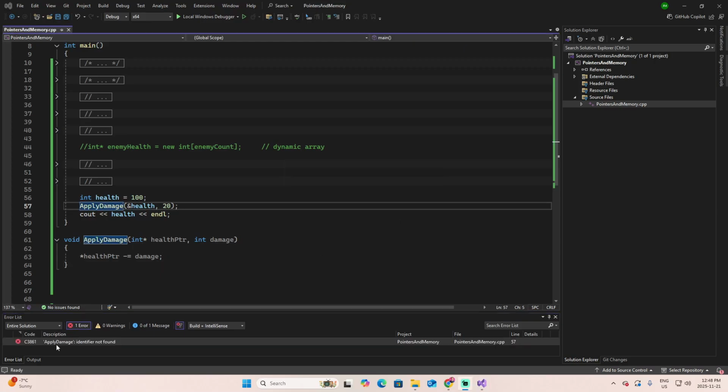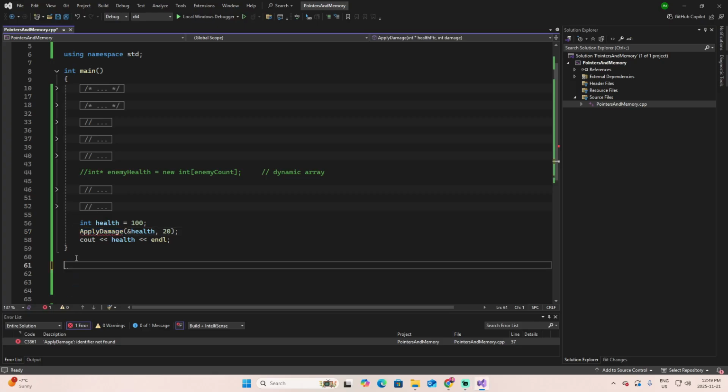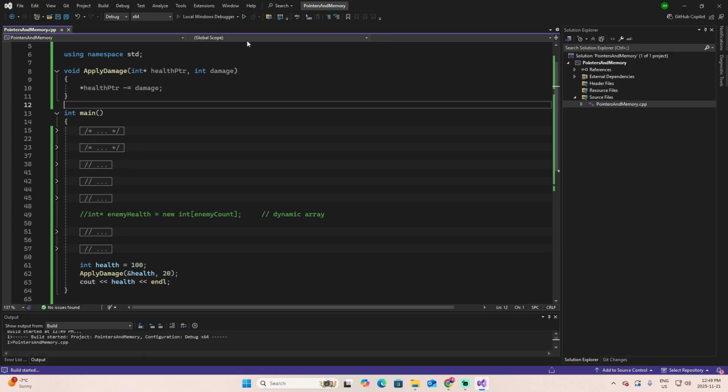When you find this error that says applyDamage identifier not found, it is a silly error that I make sometimes in C++. It's because you are calling applyDamage from the integer main, but the compiler doesn't know where applyDamage is, because it goes in order, and it tries to run applyDamage but didn't find it before. So the solution is to copy applyDamage to the top and then run.